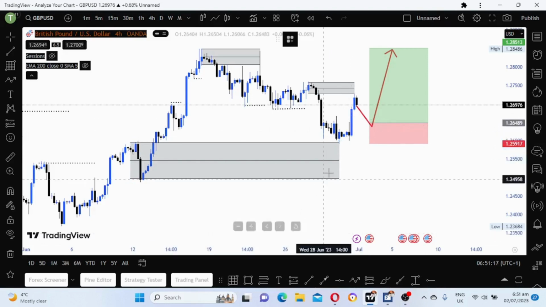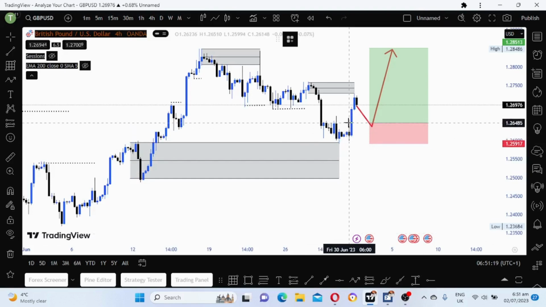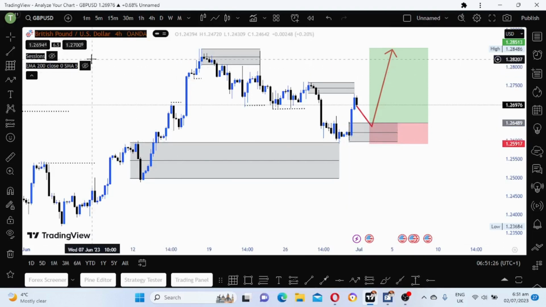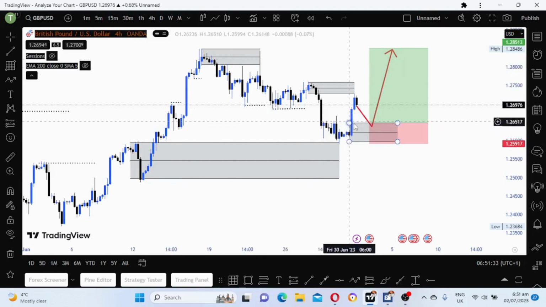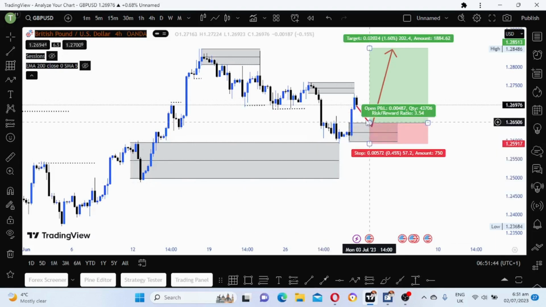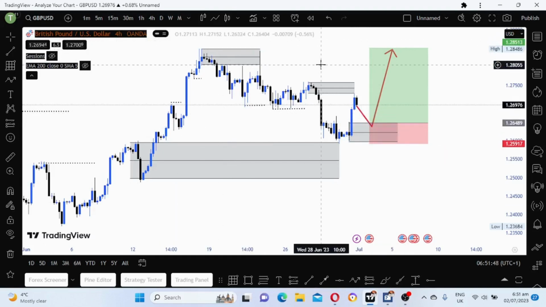The same thing which is happening on Euro USD is happening on GBPUSD, the pound against the dollar. So we draw our demand zone here on the lower time frame. As you can see, this one is our last sell candle before the buy. We will buy here if the market comes here, and then we target this higher. So that is what is happening.